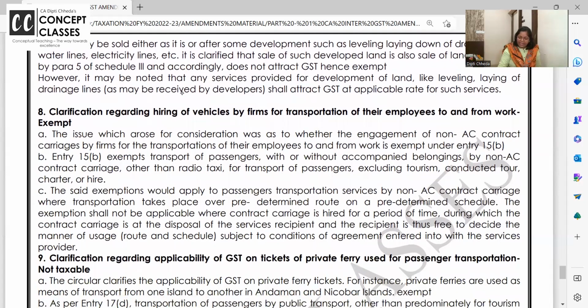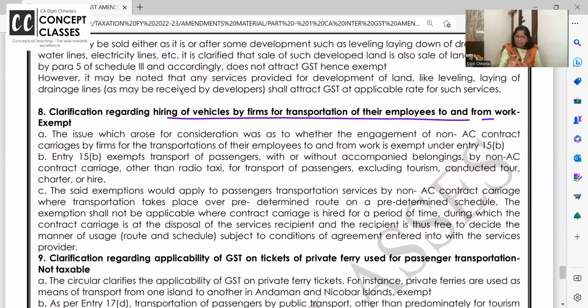Clarification regarding hiring of vehicles by firm for transport of employees to and fro. Frankly speaking, if they hire the vehicles, cabs and all for transport to and fro, it is taxable. But if they are hiring non-AC vehicle for a fixed period, for a fixed route, for a fixed destination, okay, this non-AC bus will start from A, it will go to B, C, D and reach the office, वहाँ से वापस, then it is exempt.